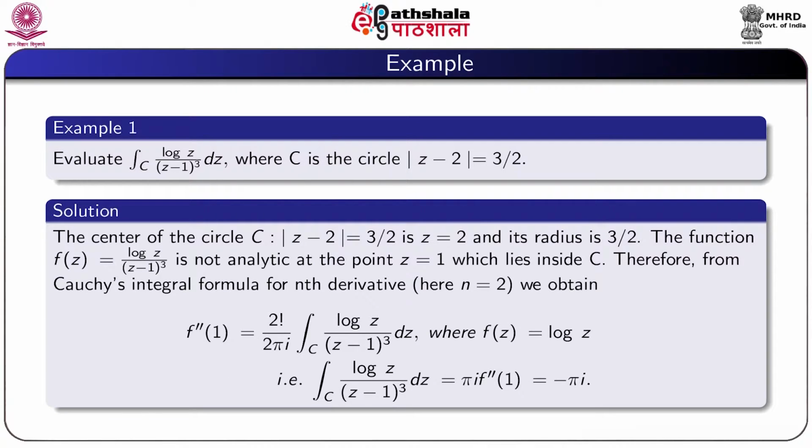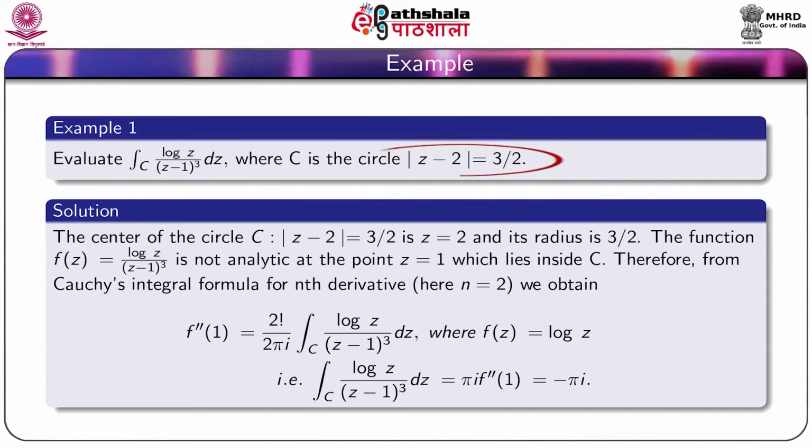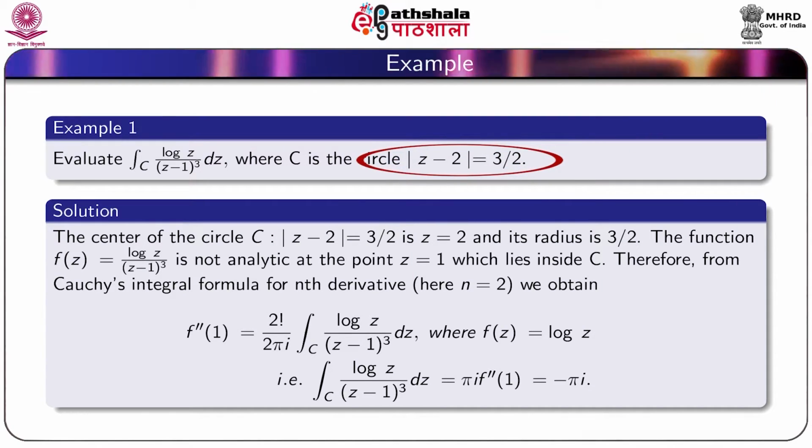Now we consider an example. Evaluate integral over C log z by (z minus 1) whole cube dz, where C is the circle mod z minus 2 equal to 3 by 2.